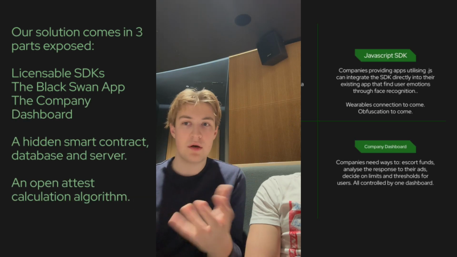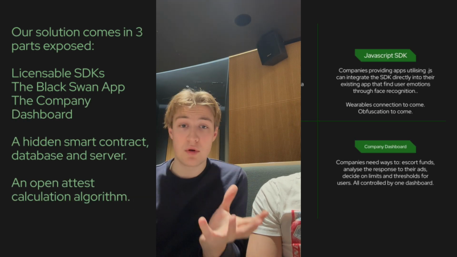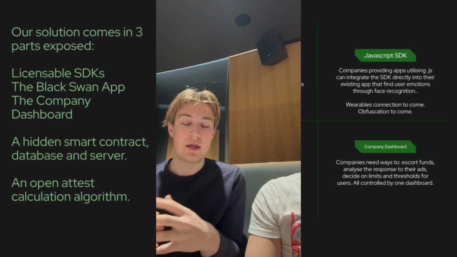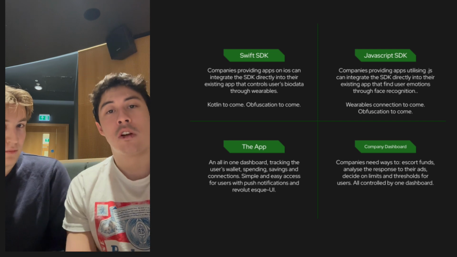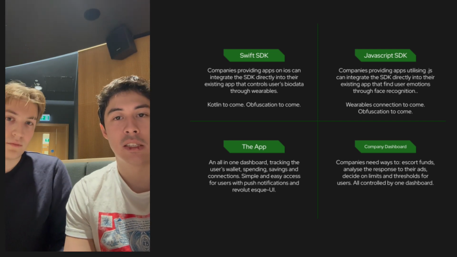So our solution comes in three main parts. Essentially, we have licensable SDKs, a main Black Swan app, and the company dashboard. We also include a hidden smart contract database and server, as well as having an open test calculation algorithm. The two SDKs we've developed so far are a Swift SDK for iOS apps and a JavaScript SDK for websites.